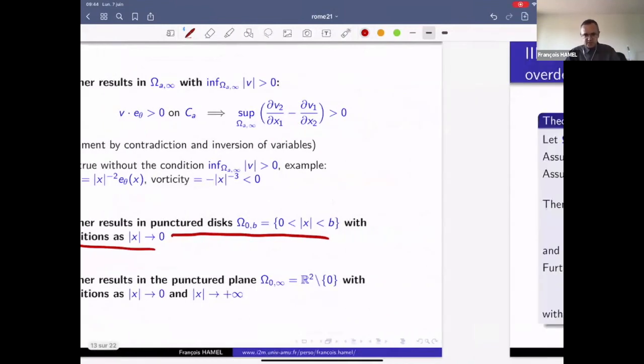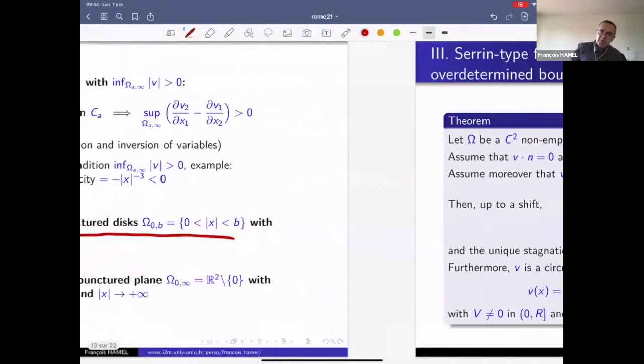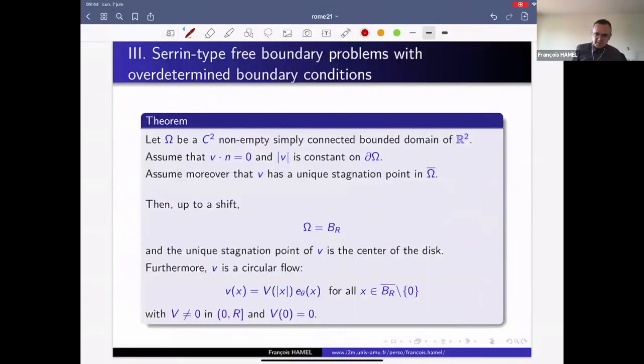I would like to mention one Serrin type result, another class of results, which is the case when the domain omega is free. We do not know what it is. We take any omega which is of class C2, a simply connected, bounded domain of R2.